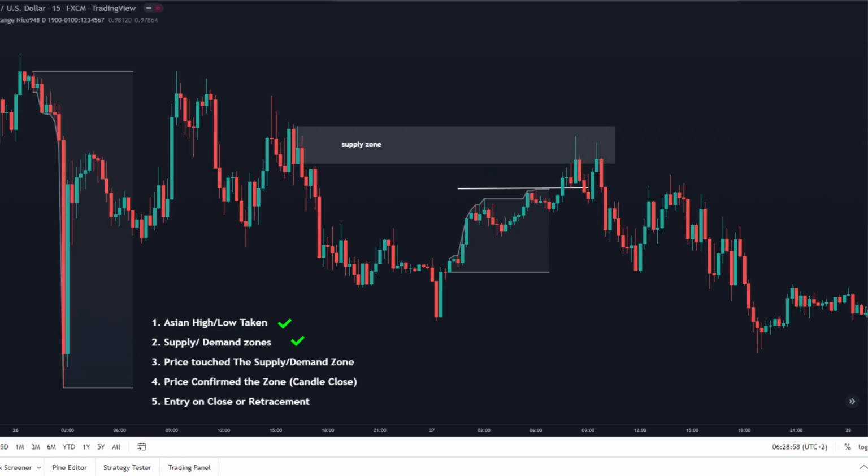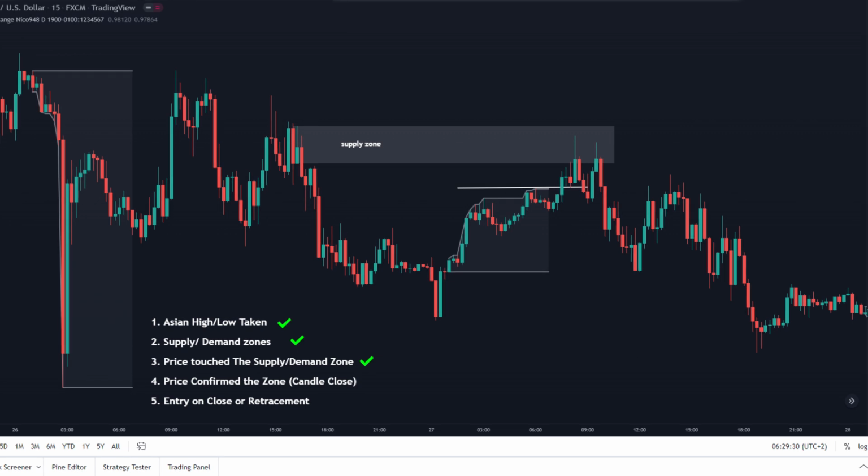After drawing the supply zone on the chart, the next step is to wait for the market to touch the supply zone and close with a bearish candle. This will confirm that the market is trying to reject that price level. And as we can see, this candlestick touched the zone and closed bearish.